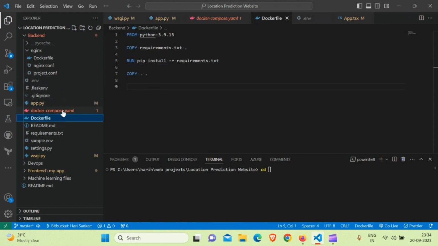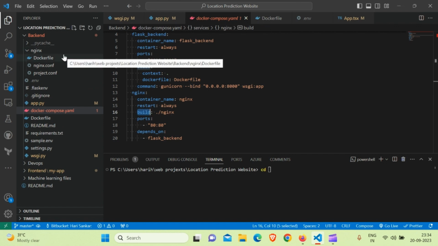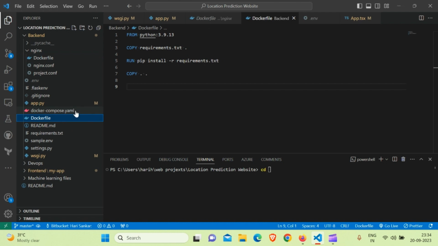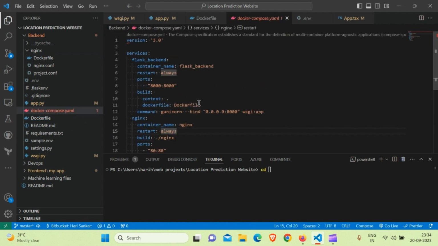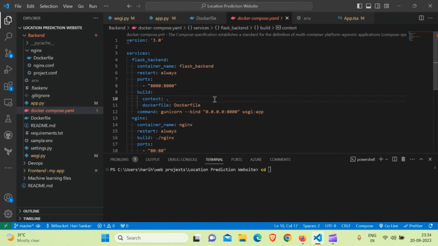So this is the Docker compose file for that. I'm associating the build as the slash nginx directory. It will go into nginx, get this Docker file, and do all the things that are essential. It will get this Docker file and make all the settings that should be done on the deployment environment or in our environment. So this is how the Docker file actually works. It's a bundled environment we are using for Docker. It works well, I already tested it.